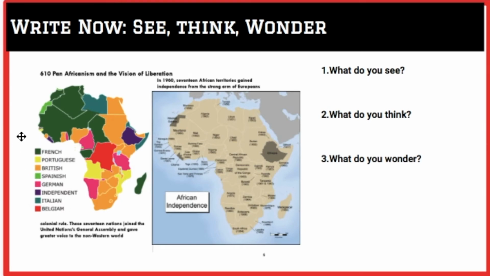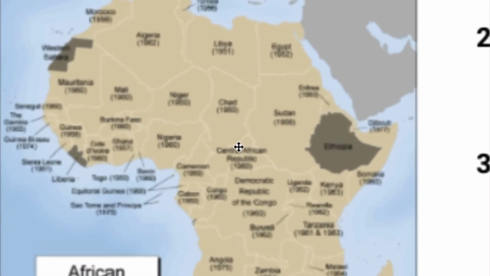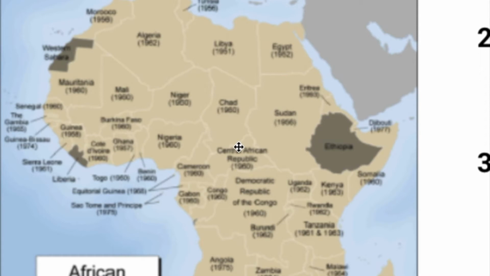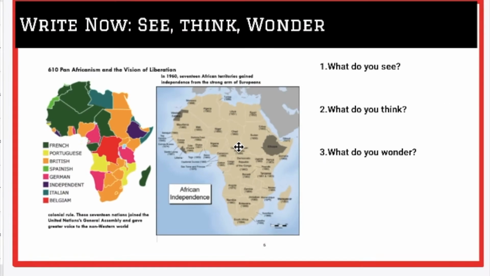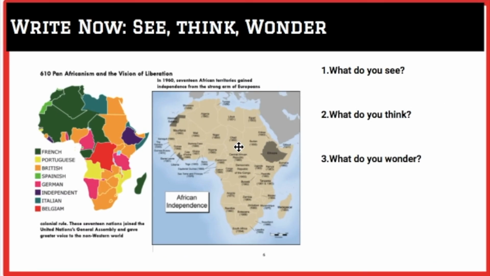I would look at these nations right here. I would ask myself, what nations are they? Then I would zoom in and look at the labeling of the nations on the map here. Are they the same as the other? What does that make you think? Is there a reason for this? Does this mark something significant? Is there anything in the title or the legend or the fine print down here that might tell us something about how to think about this?